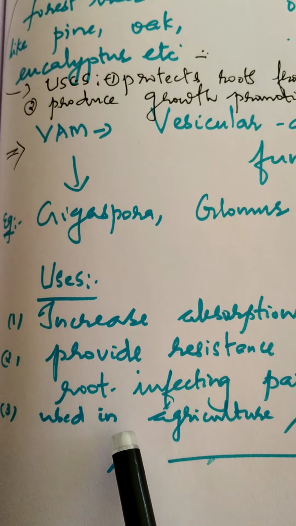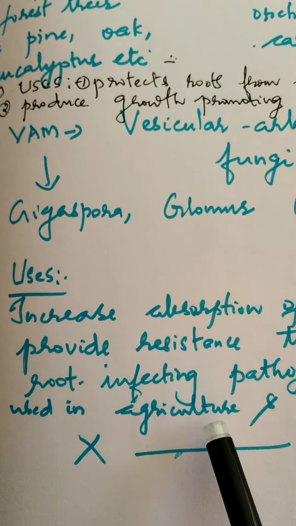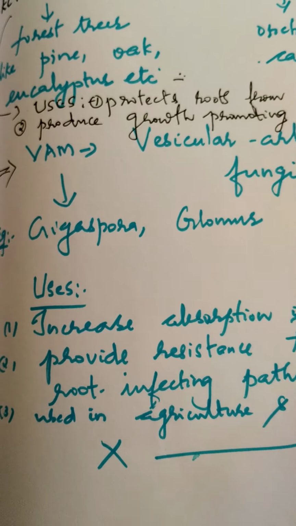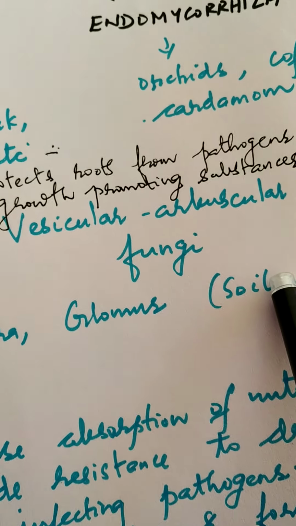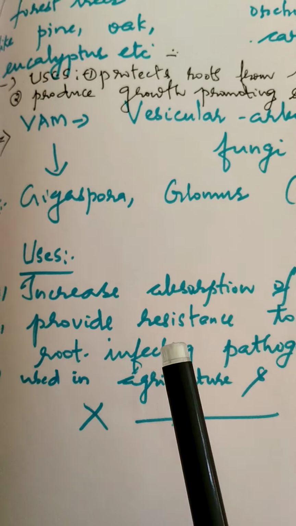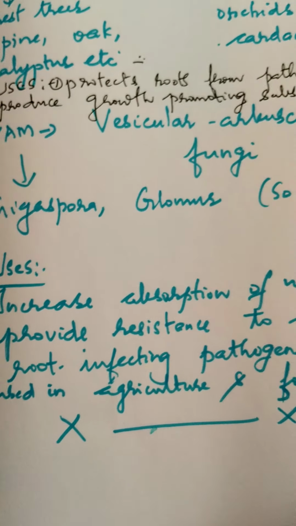So they protect the plants from the root infecting pathogens. Then they are used in agriculture as well as forestry because they are a group of soil fungi which are helpful in increasing the absorption of nutrients as well as providing resistance to drought and root infecting pathogens.